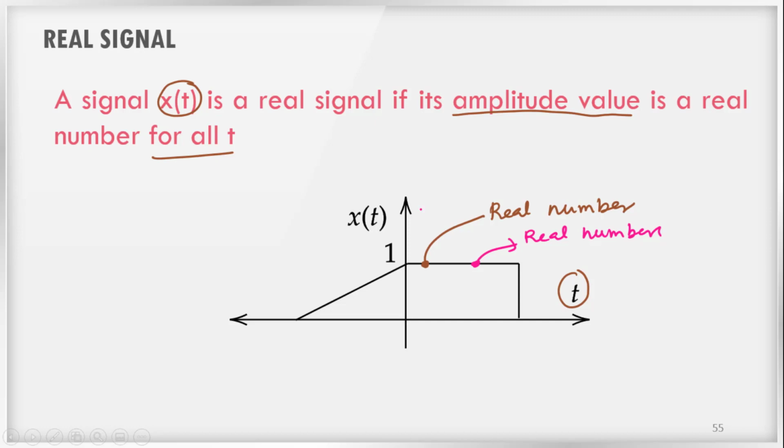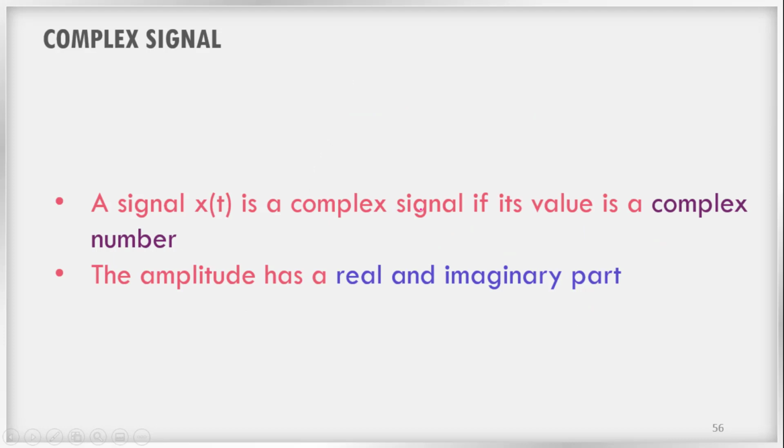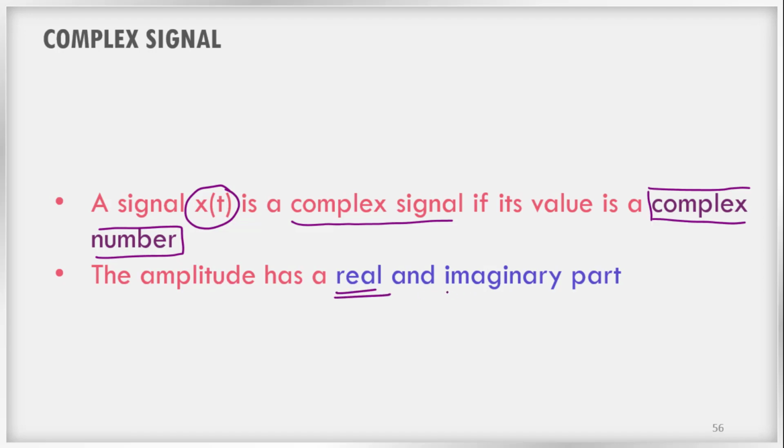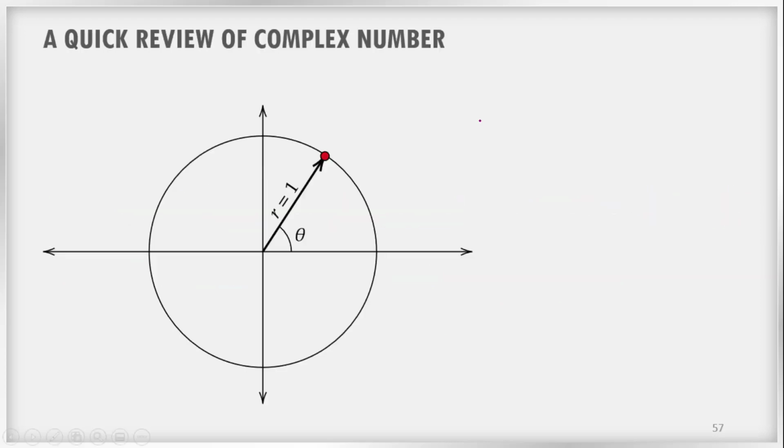Now coming to the complex signal, what is meant by a complex signal? A signal x of t is a complex signal if its value is a complex number. So this is very important. Here the amplitude value is a complex number. Because of that, the amplitude now has a real part and an imaginary part. To understand it fully, we must have a quick review of complex numbers.